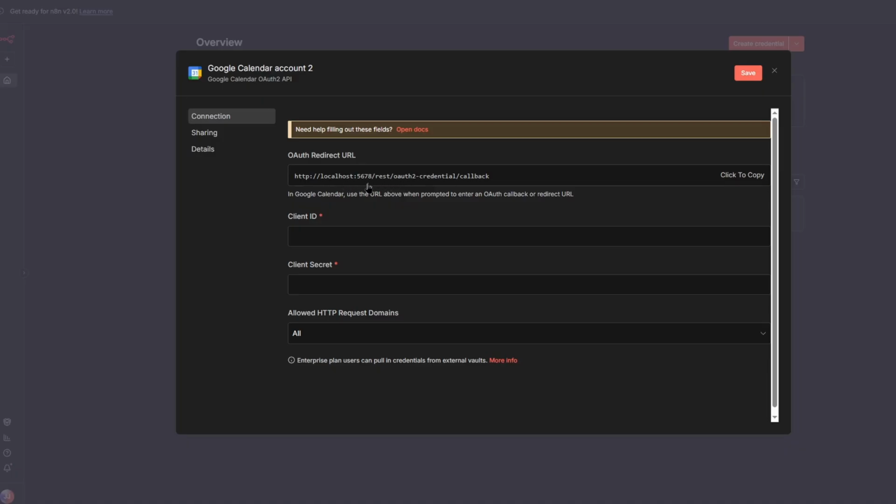However, if you had 5678 but you're not running on this port, then that's also going to mismatch and you're going to get an error. So basically, if you're going to use a Google credential, you need to use 5678 because that's the one N8N gives you, and you can't change it. You don't have a choice, so you have to use this port.